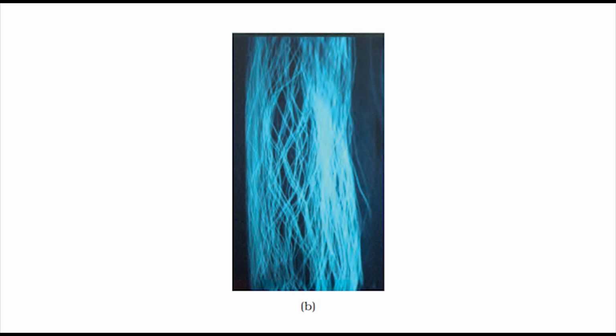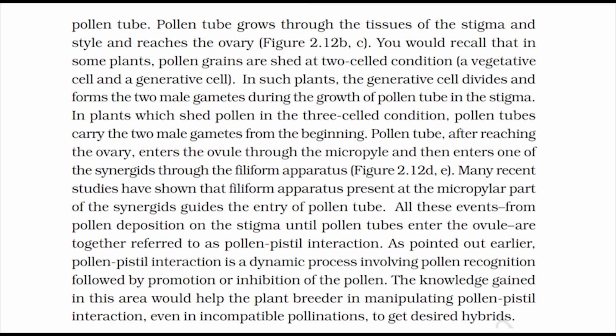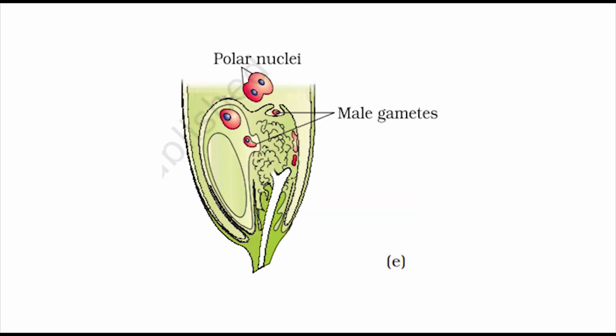You would recall that in some plants, pollen grains are shed at two-celled condition, a vegetative cell and a generative cell. In such plants, the generative cell divides and forms the two male gametes during the growth of pollen tube in the stigma. In plants which shed pollen in the three-celled condition, pollen tubes carry the two male gametes from the beginning. Pollen tube, after reaching the ovary, enters the ovule through the micropyle, and then enters one of the synergids through the filiform apparatus, figure 2.12 d, e.